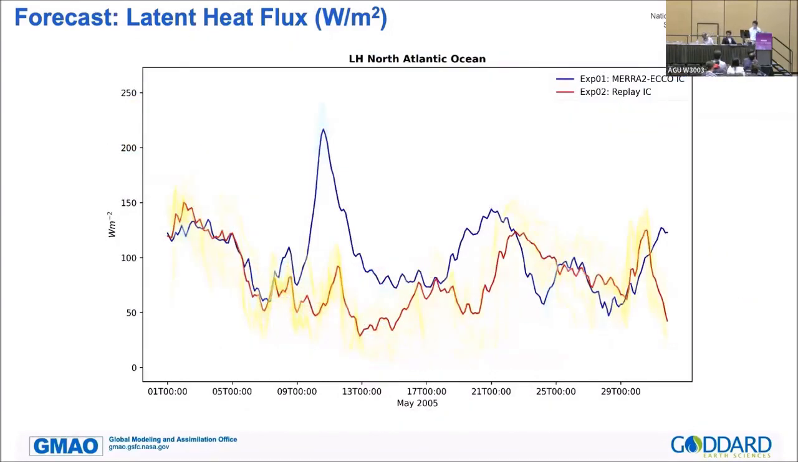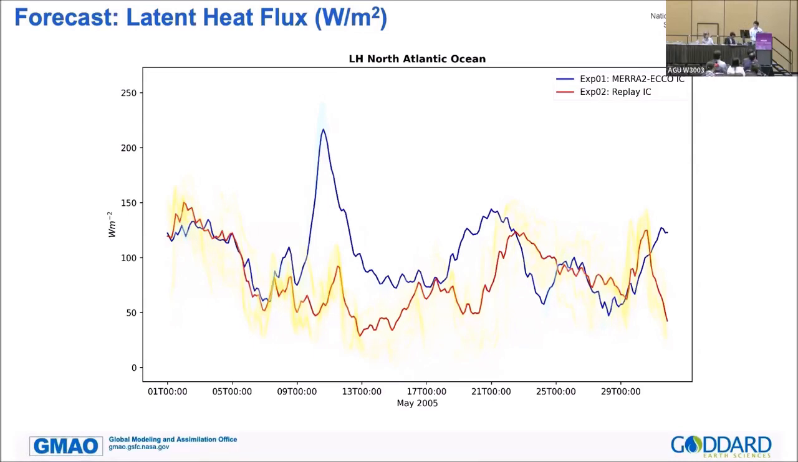So this is the first month of the forecast in the latent heat flux from the North Atlantic Ocean. The blue line and red line are from those two experiments. The blue line is from the MERRA-2 initial condition forecast, and the replay forecast is shown as the red line. The North Atlantic Ocean grid points taken for the average are shown in light colors. They started from a very similar state initially, and they ended up converging toward the end of the month. However, in the blue line, we see very high frequency spikes after 9 to 10 days associated with the MERRA-2 forecast.